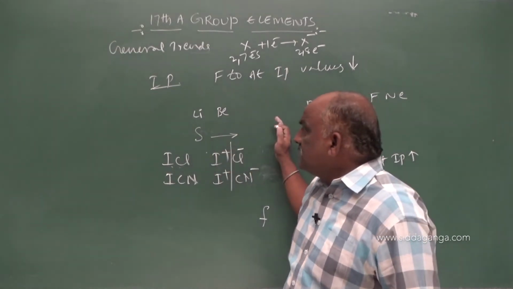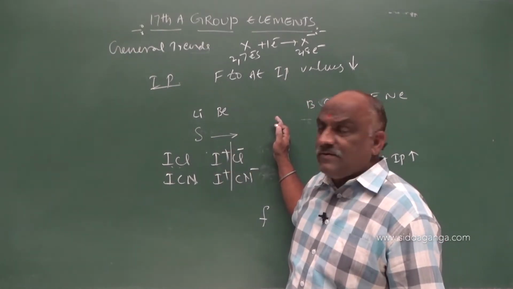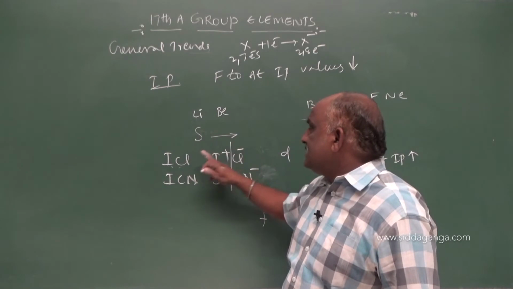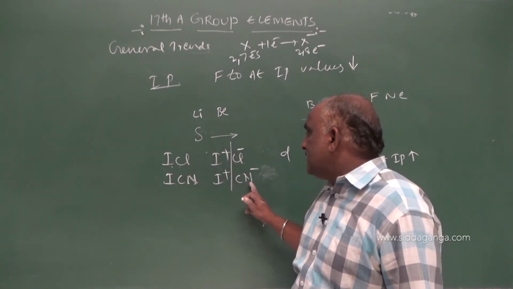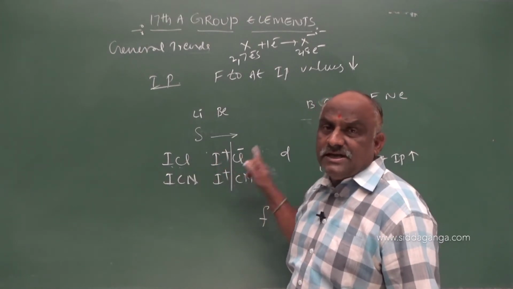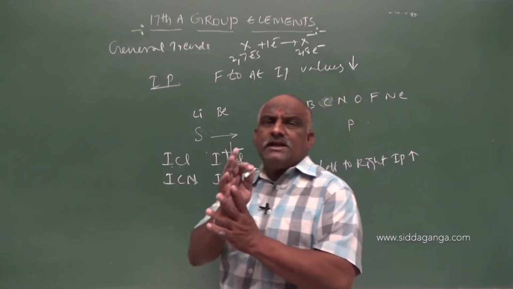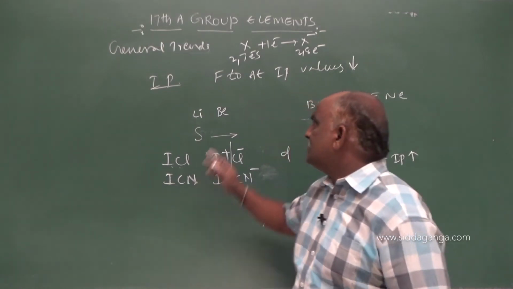Due to that reason, sometimes these are ready to form which type of species? Cationic species, with formation of I plus. In ICN, it is I plus, CN minus. In ICl, it is I plus, Cl minus. So, what is the general trend? We should write this as a general example.